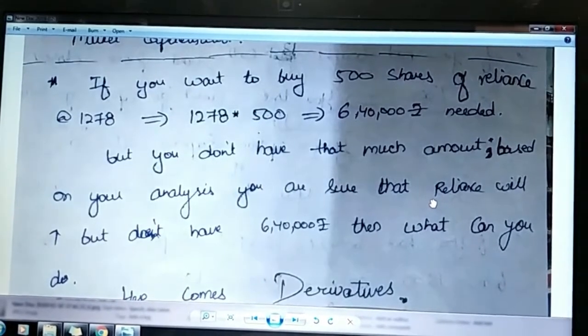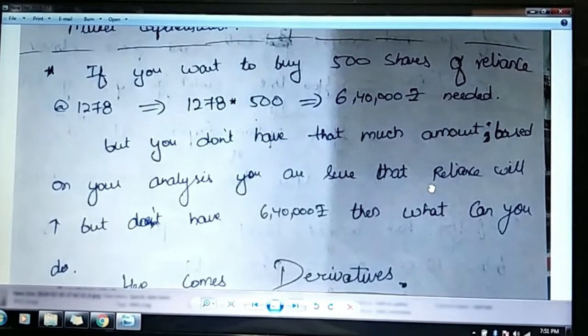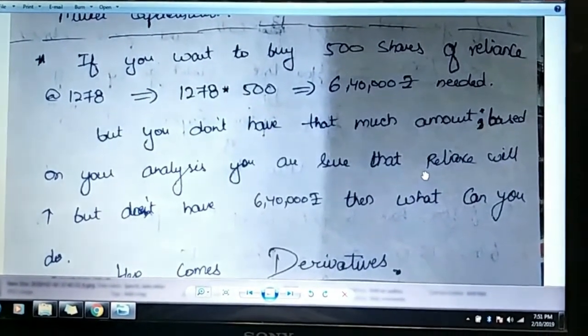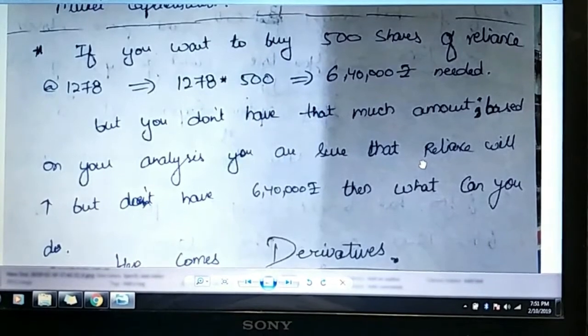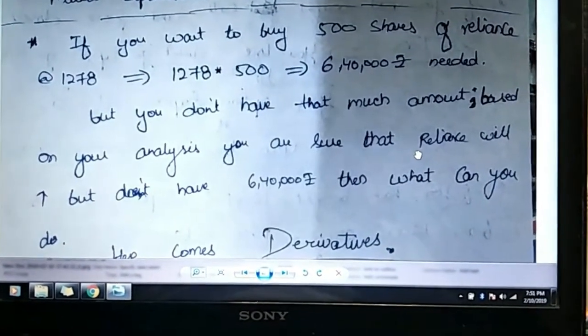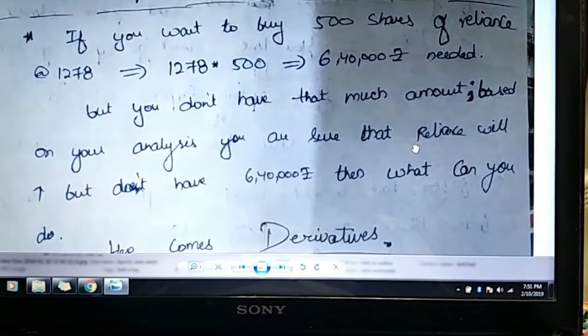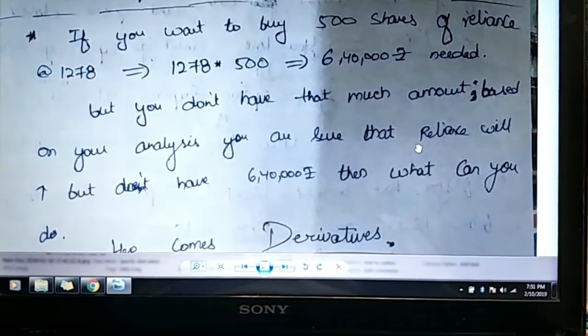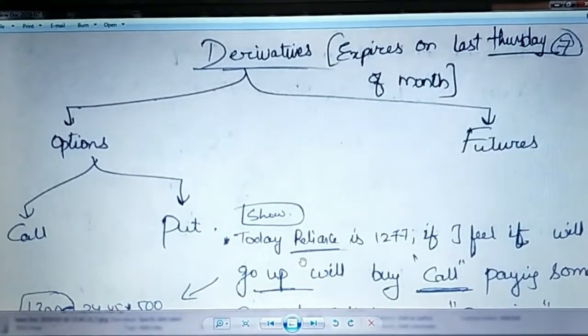Suppose you want to buy 500 shares of Reliance. You have done a thorough analysis, technical and fundamental, and you are sure that something is going to happen which will bring the Reliance share to a 52-week high, but you don't have the amount of 6,40,000. So what can you do? Here comes a rescue in the form of derivatives.